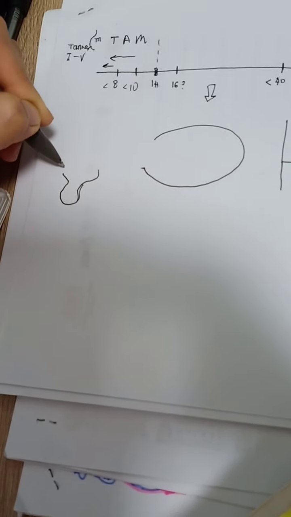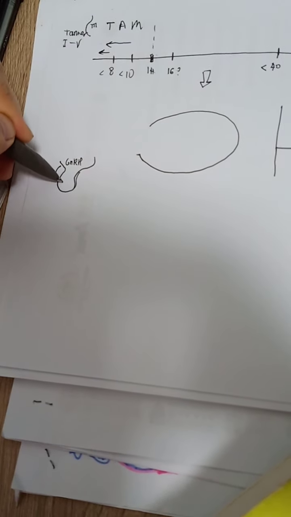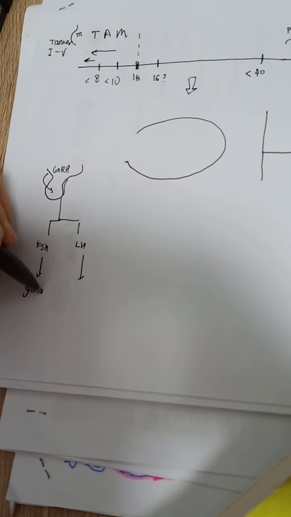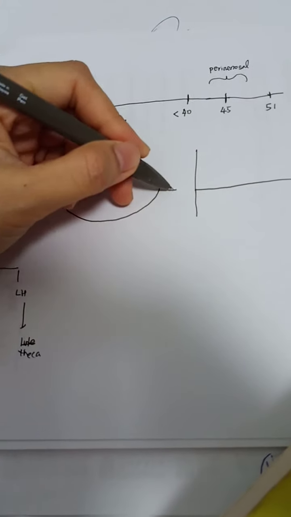As you know, in the HPO axis, we have the hypothalamus, which secretes GnRH, which will stimulate the anterior pituitary to produce LH and FSH. LH and FSH are secreted, and FSH will stimulate the granulosa cells of the follicles, and the LH will stimulate the theca cells.